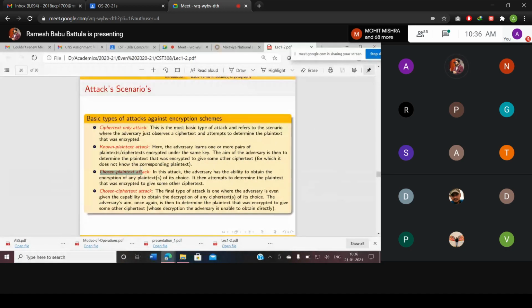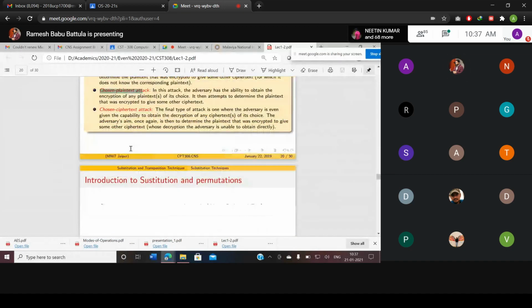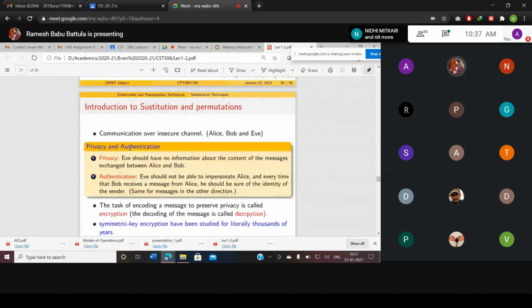Keep in mind, CPA means chosen plaintext attack. CCA means chosen ciphertext attack. One more variant is there, that is chosen ciphertext attack 2. In your examination, generally I will ask like that only. Some data I will provide, and please perform CPA on this, or please perform CCA on this. So don't confuse it. Those are the different types of attacks.